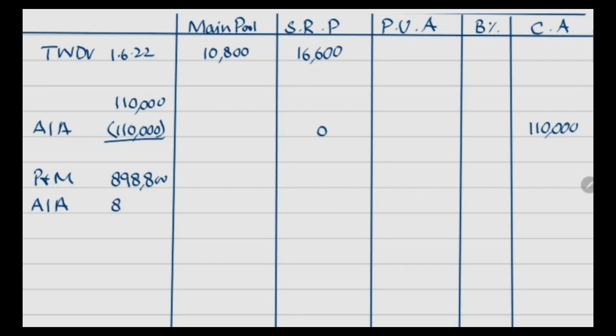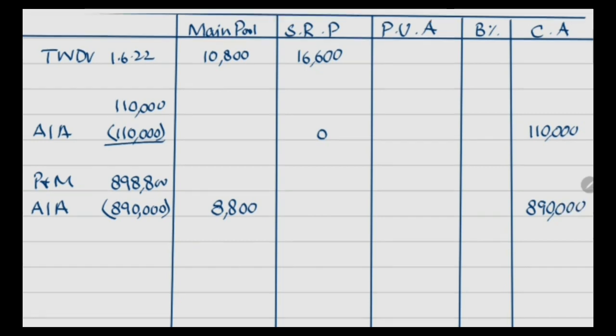Remaining 8,90,000 of your annual investment allowance. Remember 10 lakh allowance है, उसमें से 1,10,000 लेस कर दें तो 8,90,000 का allowance रह जाता है. That would be provided for this plant and machinery. Remaining value of 8,800 would be recorded in main pool and 8,90,000 will be recorded in capital allowance column.